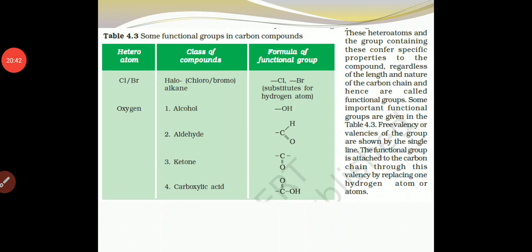So as you can see, different functional groups are there. First, the halogen containing group, which contains Cl, Br, I, etc. Alcohol is a functional group which contains OH. In the same way, aldehyde is CHO, ketone is C double bond O, and carboxylic acid is COOH.